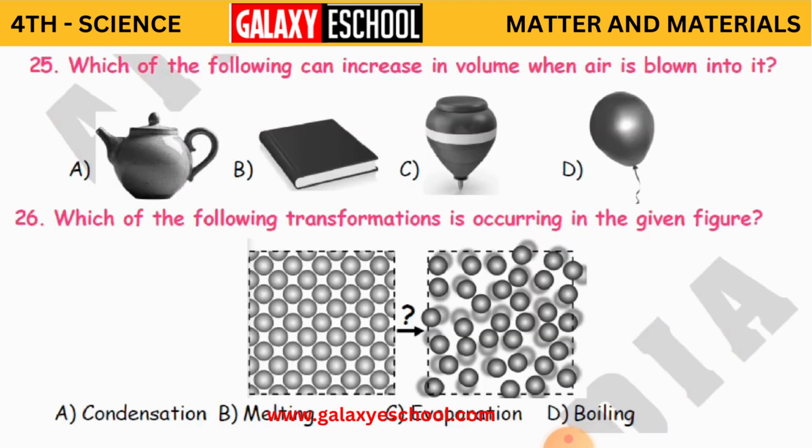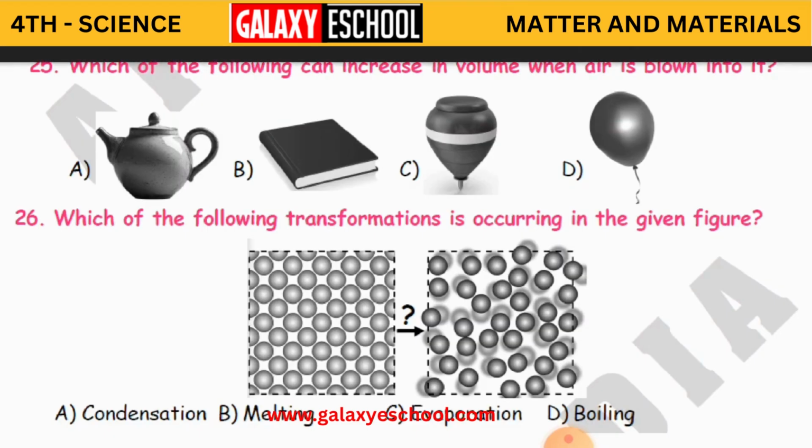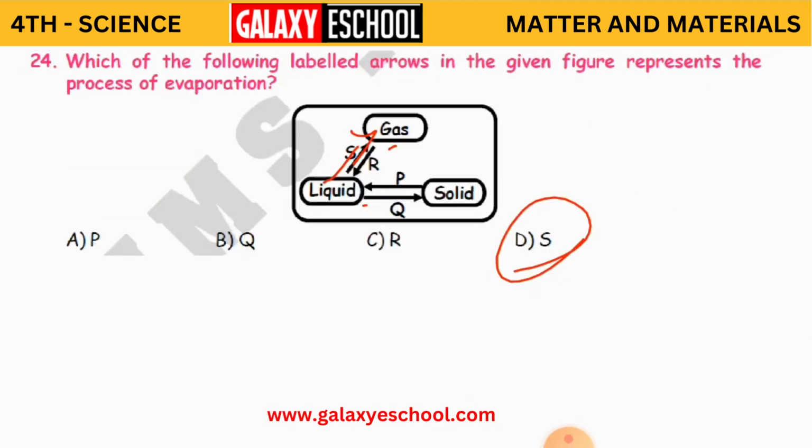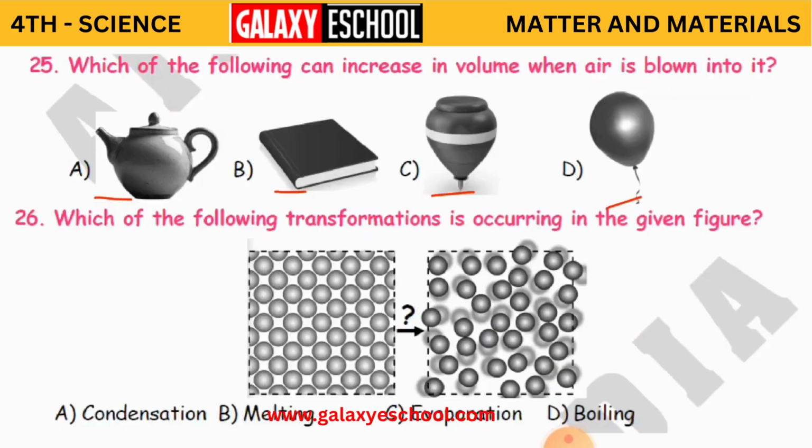Now the 25th question. Which of the following can increase in volume when air is blown into it? You have four objects here: a kettle, a book, a spinner and a balloon. Which can increase in volume when air is blown into it?